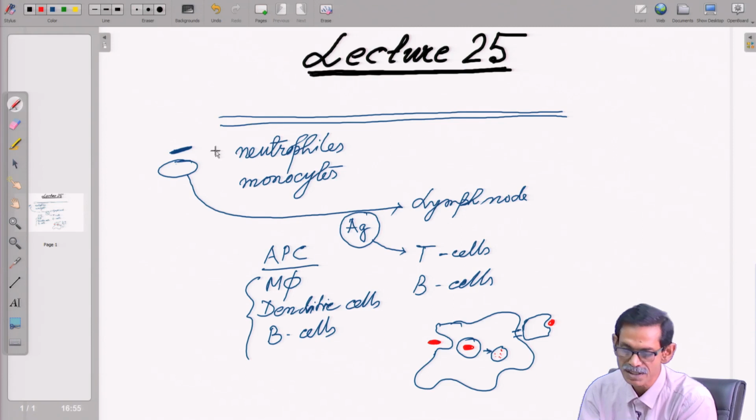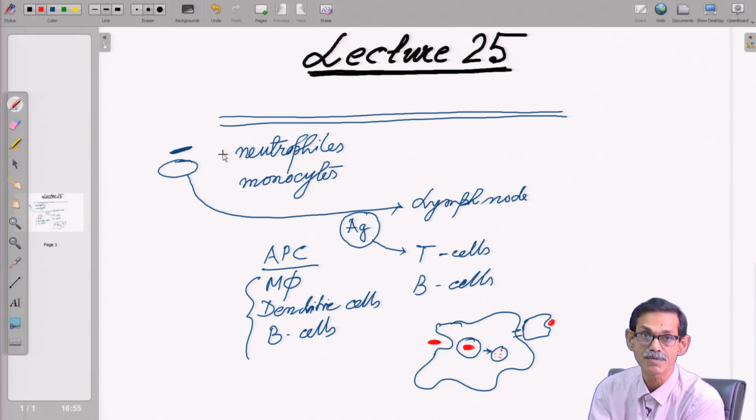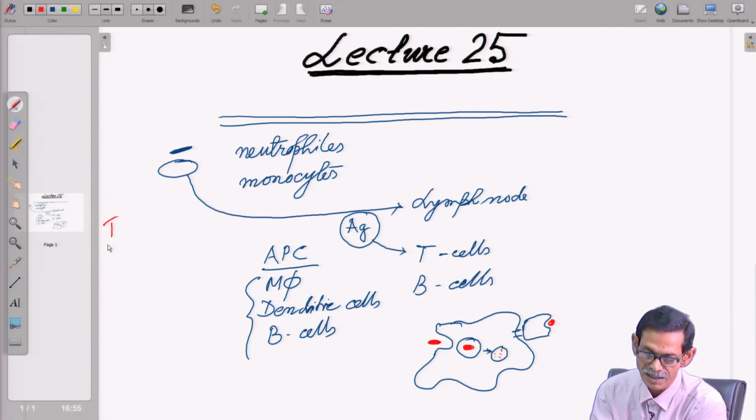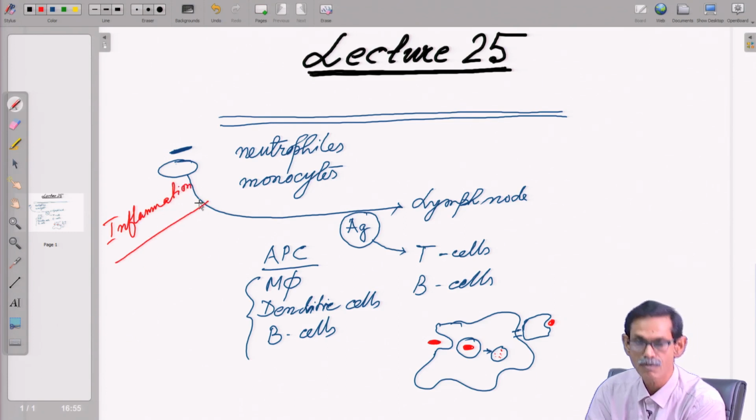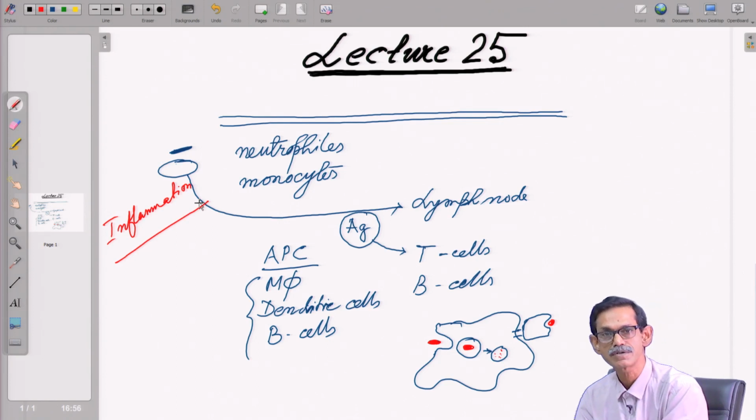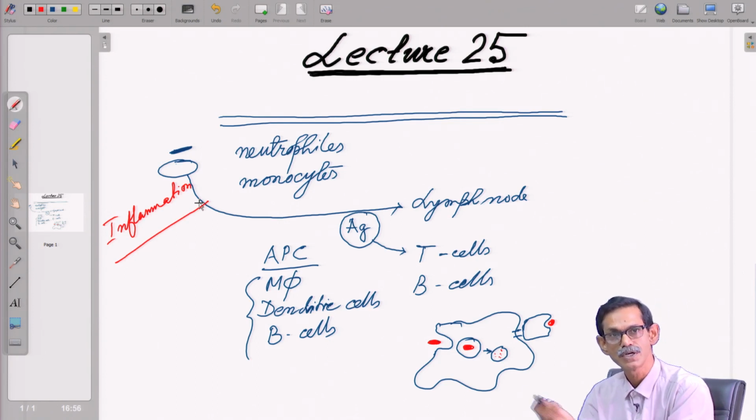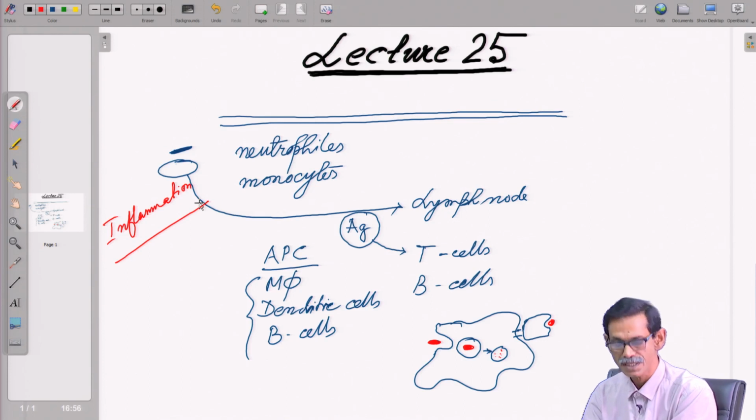This is one thing happening, and during this inflammation, a lot of cytokines and chemokines are going to be produced, which will bring all the different cells to the site. And what are the symptoms of inflammation?